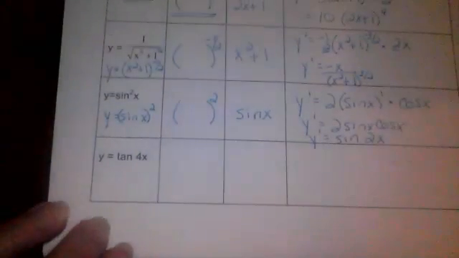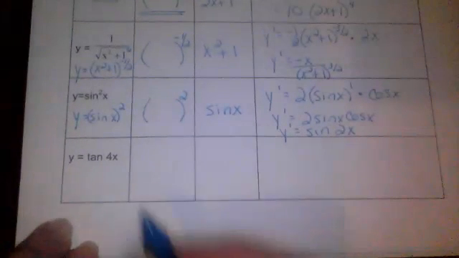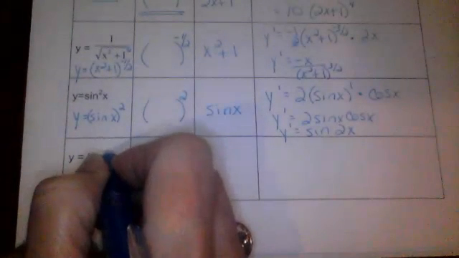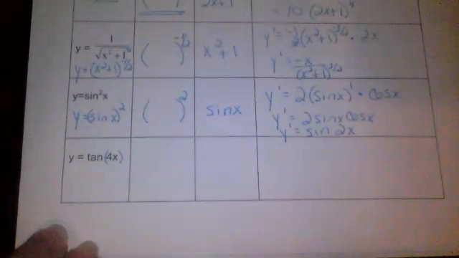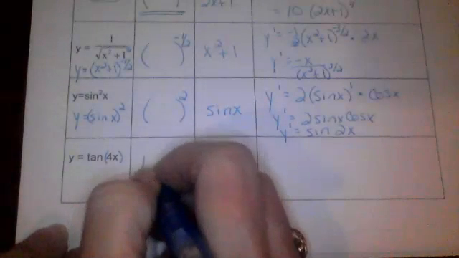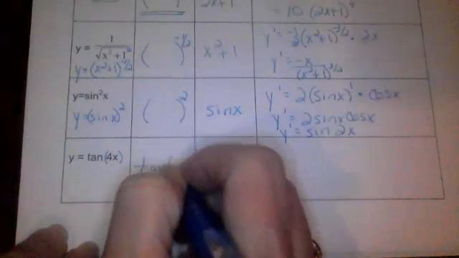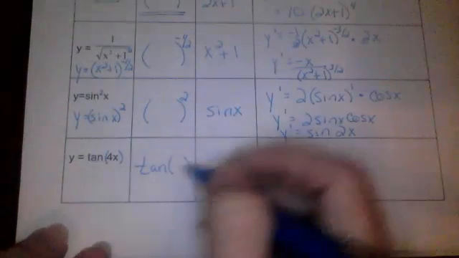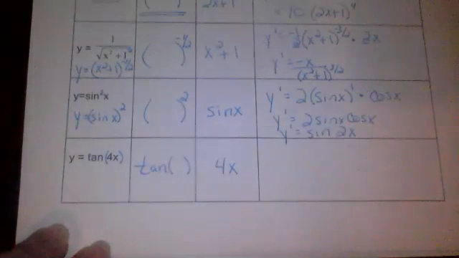All right, one more of these. So for this function, the inside is actually just the angle. The angle's not just a theta or an x, it's a 4x, which makes it its own function. And so the outer function here is the tangent, and the inside is the 4x.